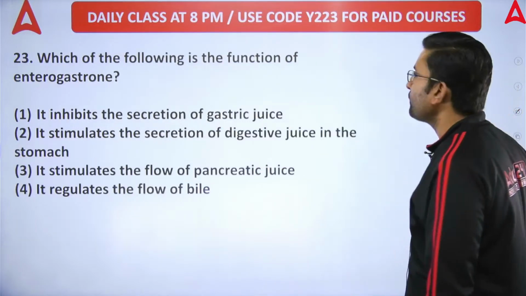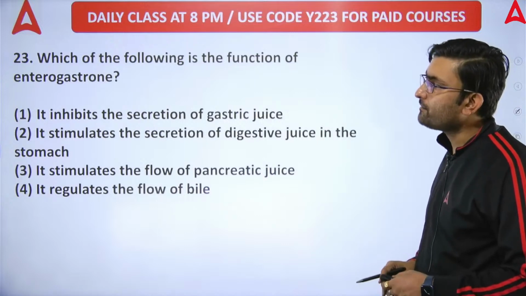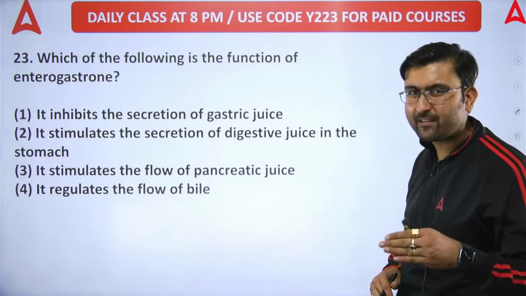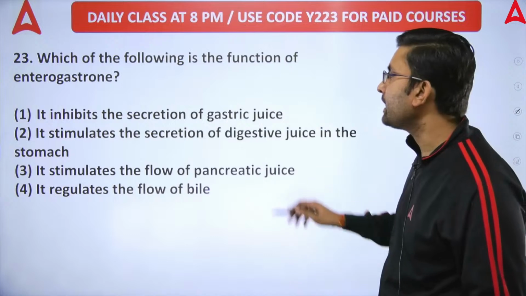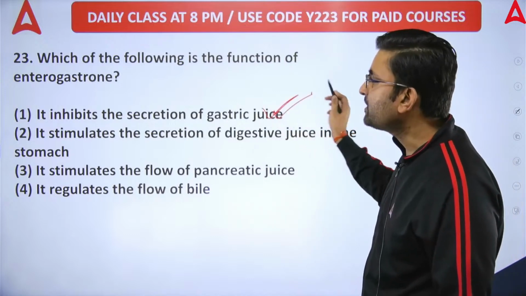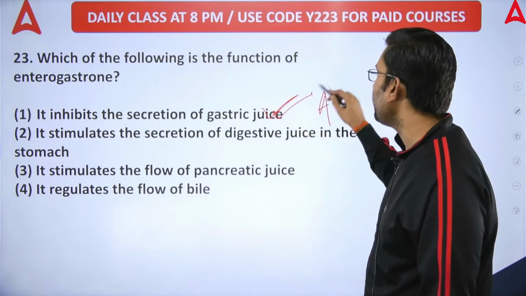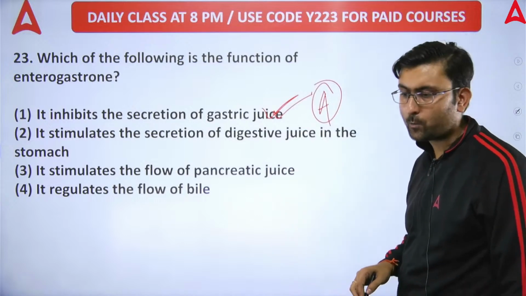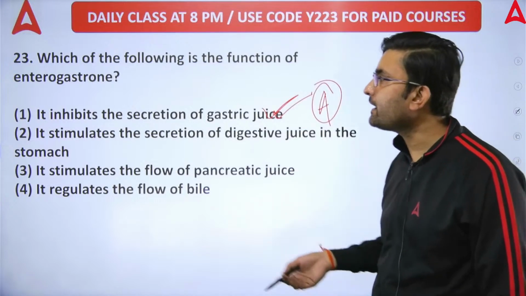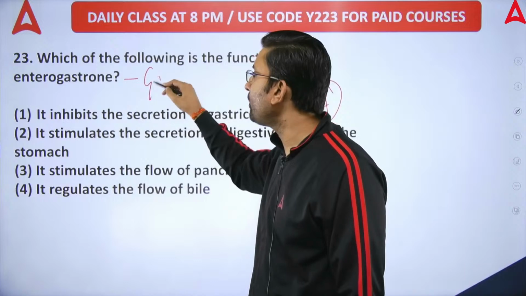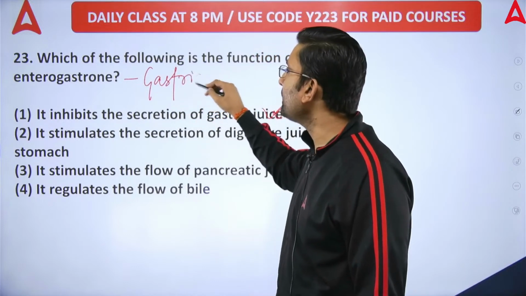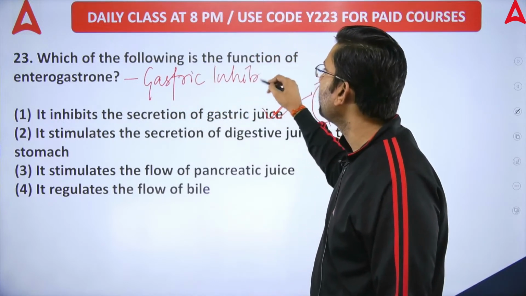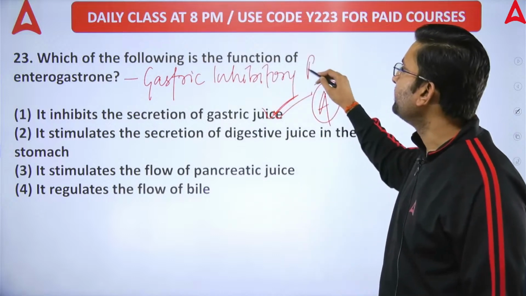अगला सवाल क्वेश्चन नंबर 23. Which of the following is the function of enterogastrone? Enterogastrone is a gastric inhibitory peptide. तो ये क्या करेगा? गैस्ट्रिक जूस के सिक्रीशन को इनहिबिट करेगा. ऑप्शन नंबर ए विल बी द करेक्ट ऑप्शन. A will be the correct option. That is why enterogastrone is also called GIP hormone, gastric inhibitory peptide.